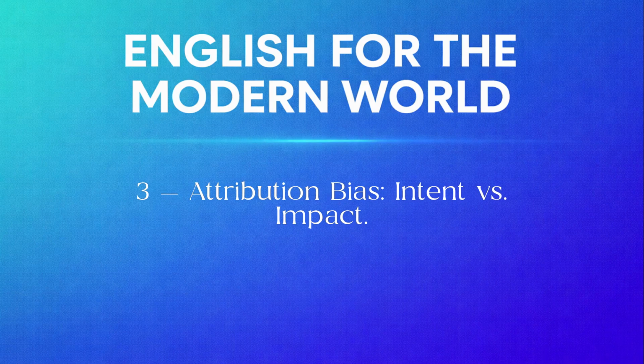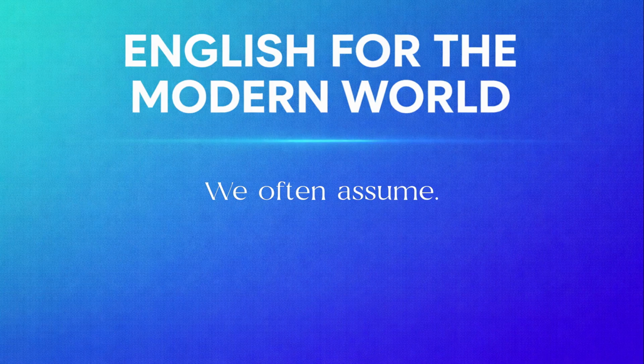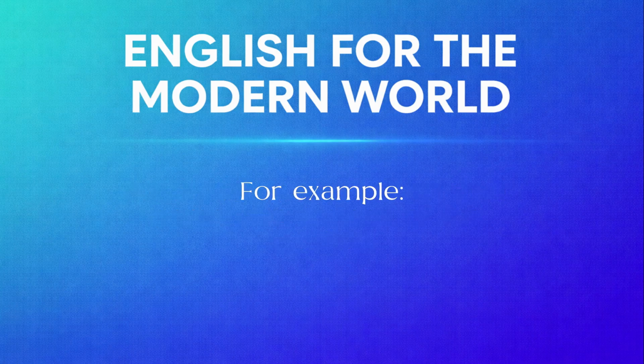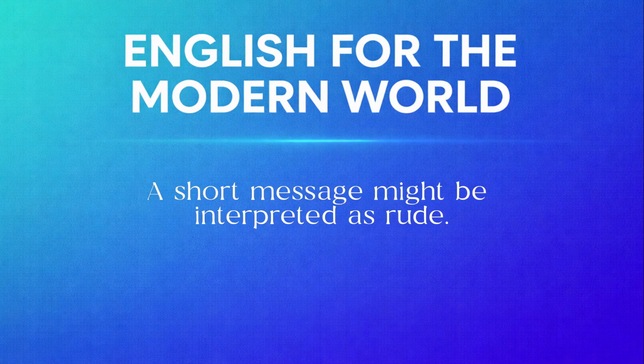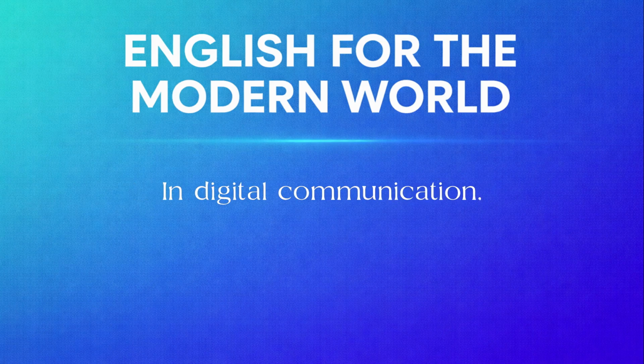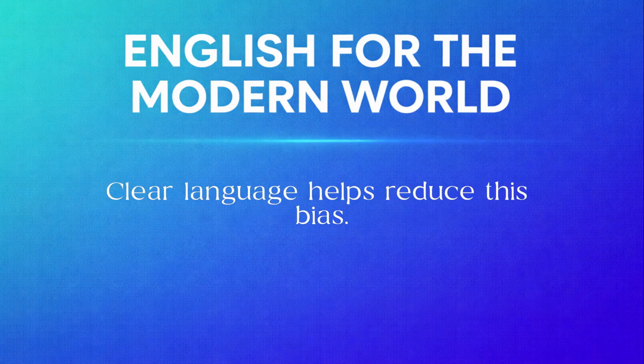3. Attribution bias. Intent versus impact. Attribution bias affects how we judge others. We often assume someone's words reflect their personality instead of the situation. For example, a short message might be interpreted as rude, but the sender may simply be busy. In digital communication, this bias becomes stronger because tone is missing. Clear language helps reduce this bias.